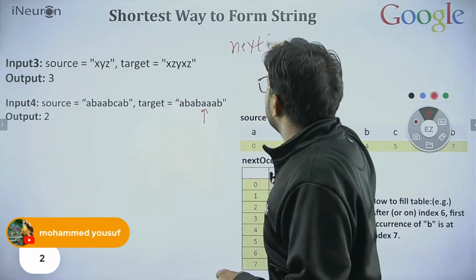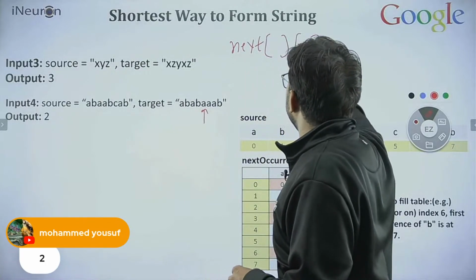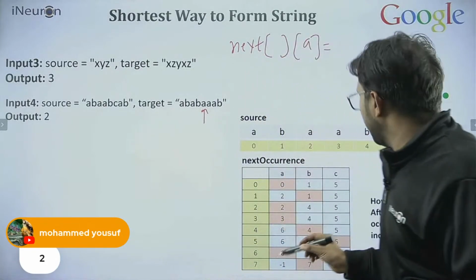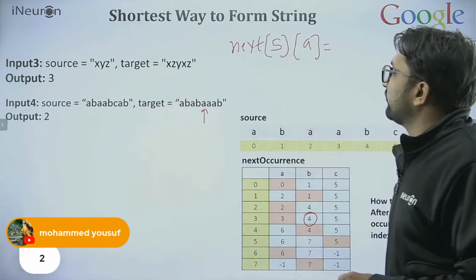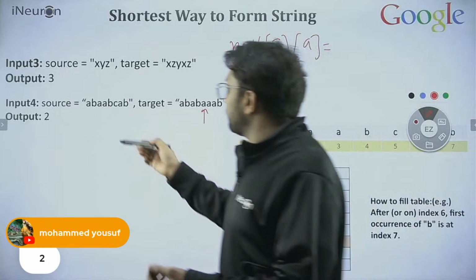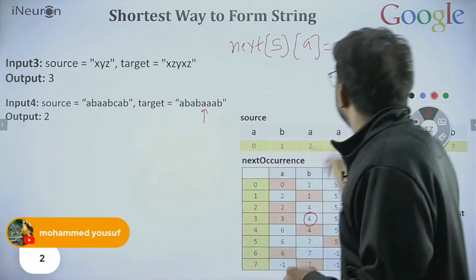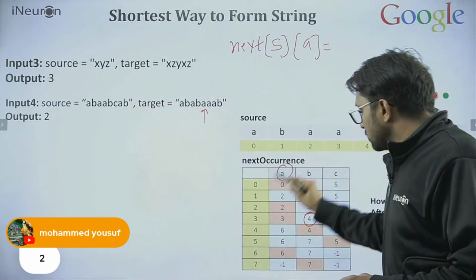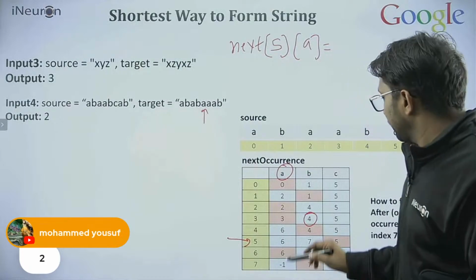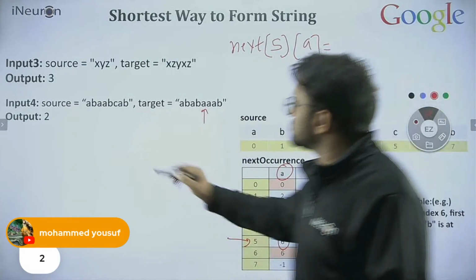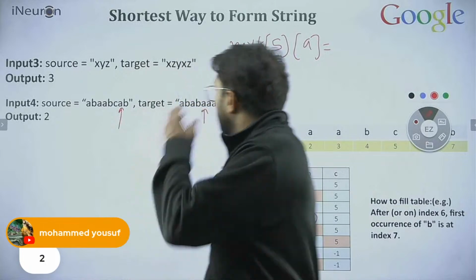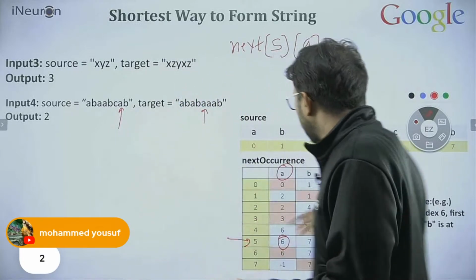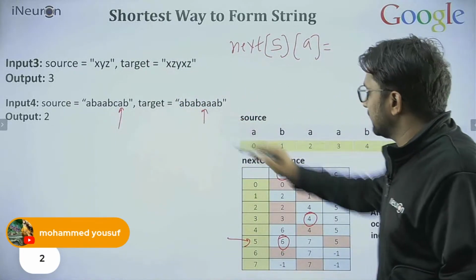Next of A, where is A? Till now we found the B at the fourth position, so here we need to write 5. On or after fifth, where is A? We need to find out. That is at the sixth position. So we find the next A over here. Directly we are getting where this character is from this table.